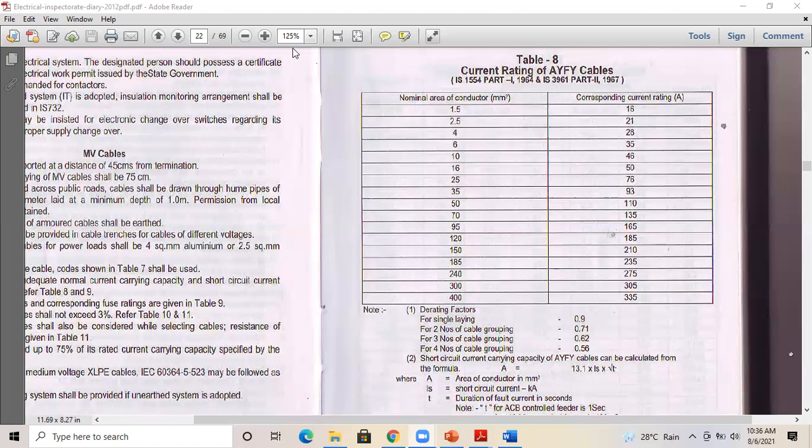Yes, it is related to fire. FRLS. Can you mention the full form? FRLS. It is related to fire. That is correct. Okay, I will mention it. Okay, one minute.